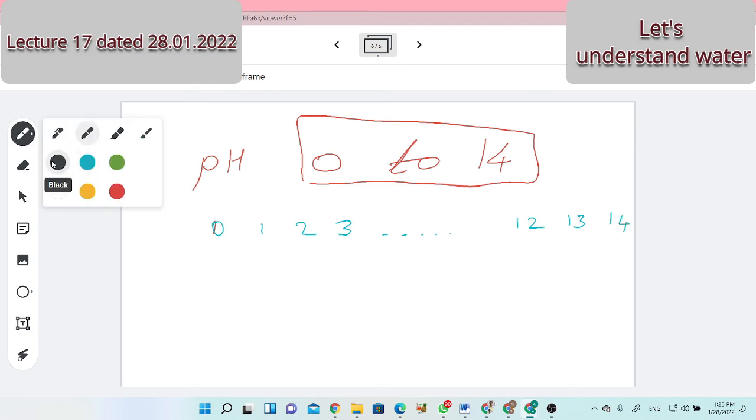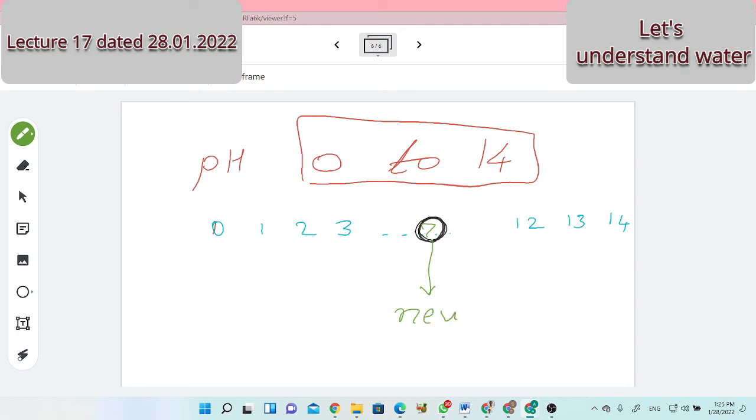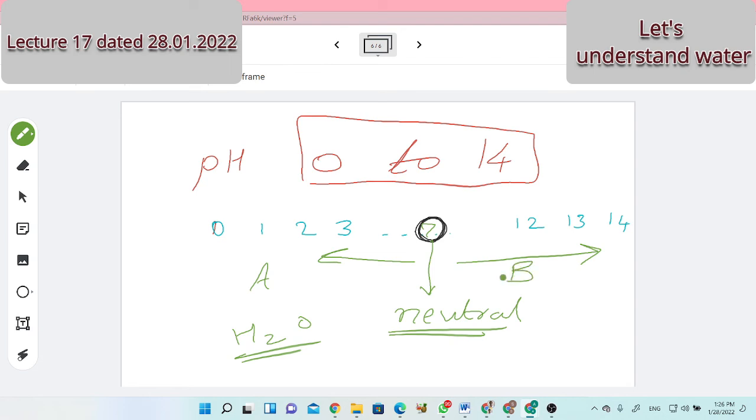What will be the central value? The middle value will be 7. Therefore, we say the pH of a neutral solution, neutral medium, neutral solvent, say pure water with nothing else added, will be 7. If pH is less than 7, we say it is acidic. If it is more than 7, we say it is basic.